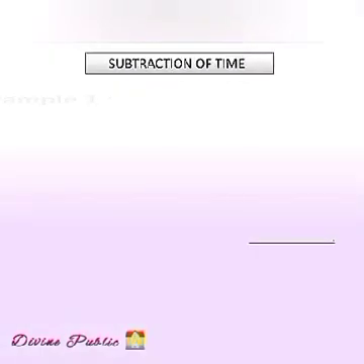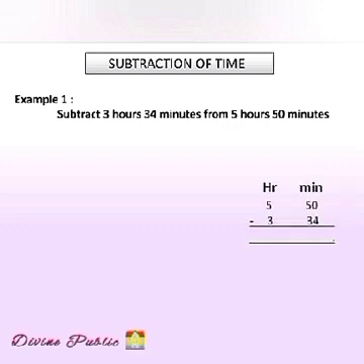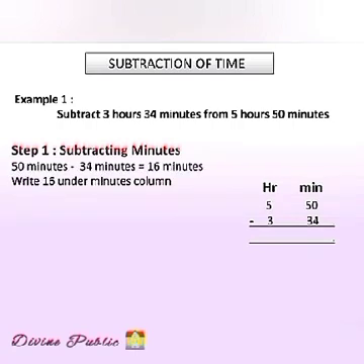Let us see the subtraction of time. Example 1. Subtract 3 hours 34 minutes from 5 hours 50 minutes. Firstly, we will arrange the time in hour and minute column. Then we will follow the rule. Step 1. Subtracting minutes. 50 minutes minus 34 minutes equal to 16 minutes. So we write 16 under the minutes column.